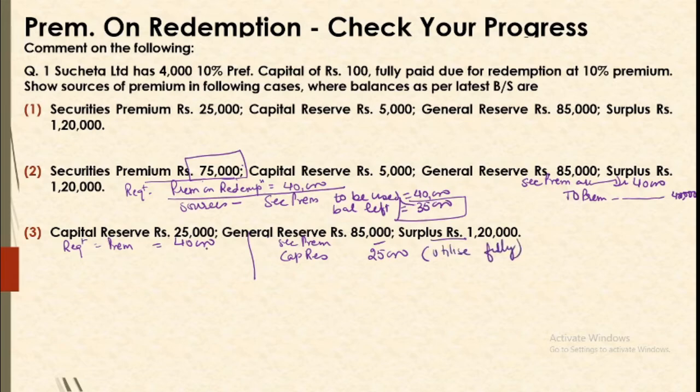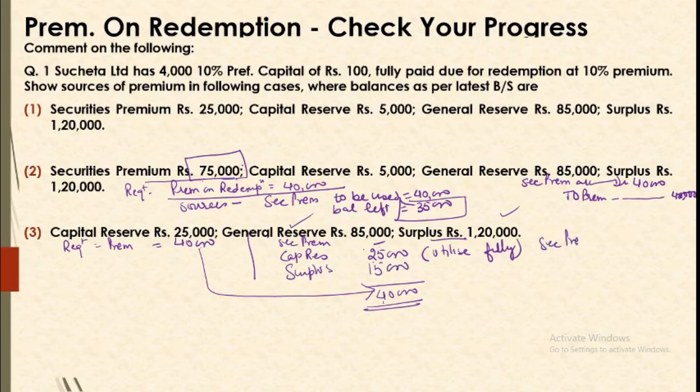Okay. Now how much is needed further? You still need 15,000 more, because we need to provide 40,000 rupees from sources. This is our requirement. We need 15,000 more. So out of general reserve and surplus, we will first be using surplus. So surplus 15,000 will be used and we will meet the requirement.